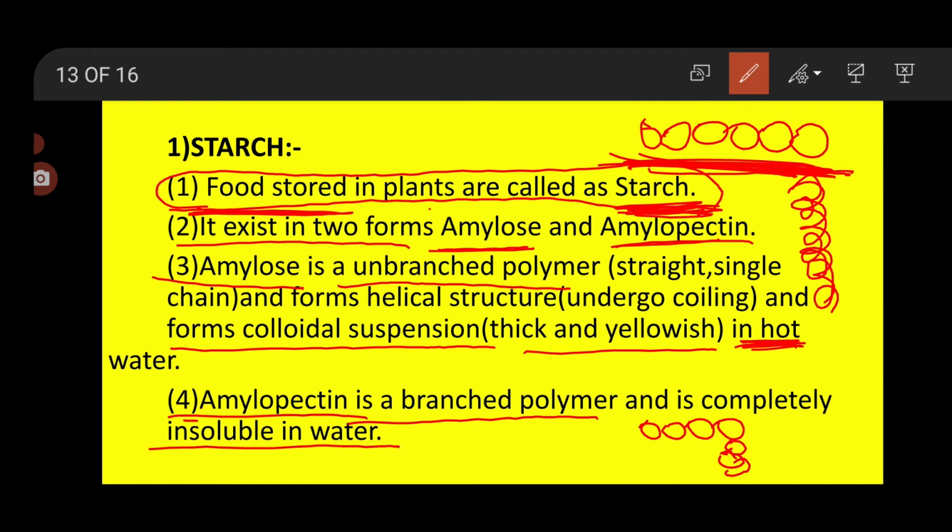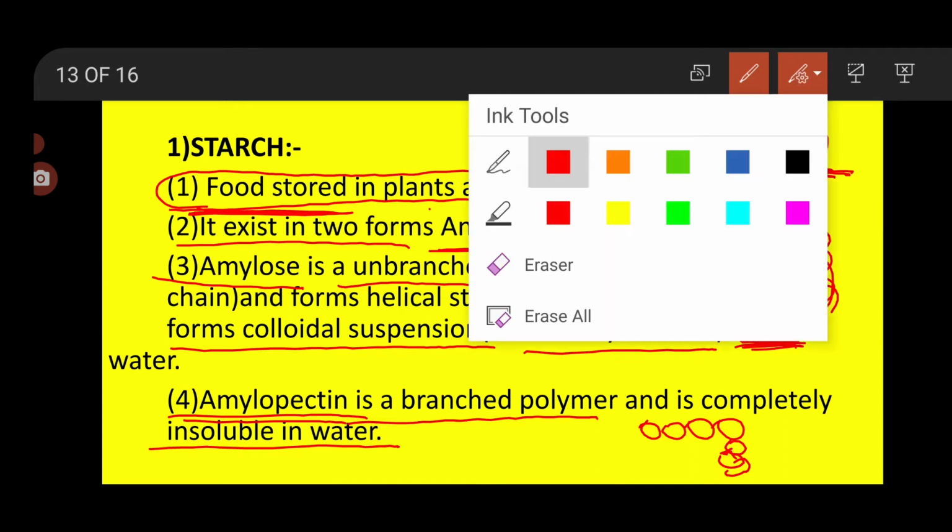While when I am talking about amylopectin, it is a branched polymer, and it is completely insoluble in water. So here we have completed starch.